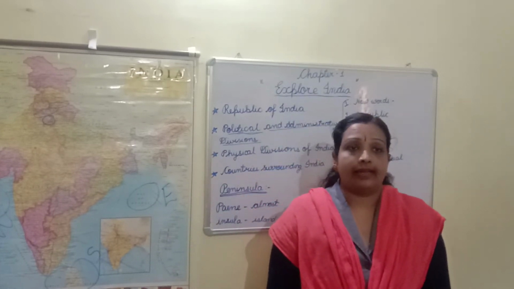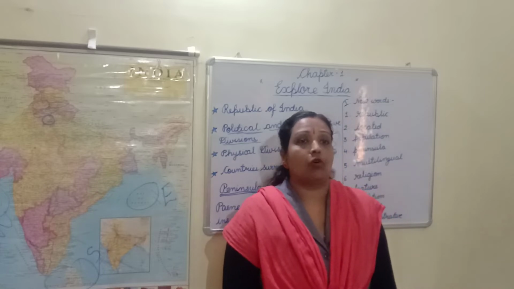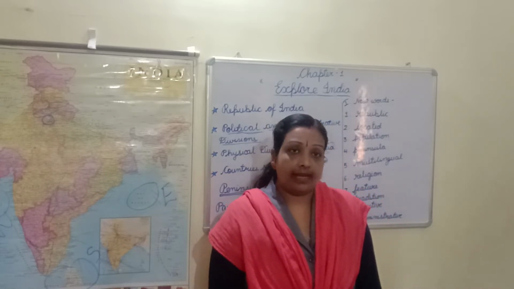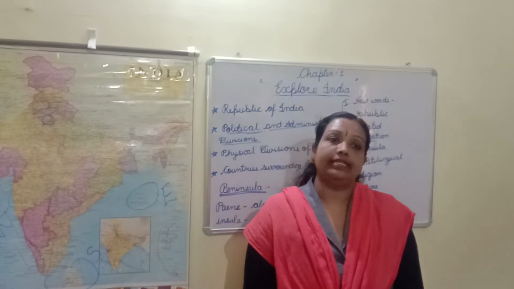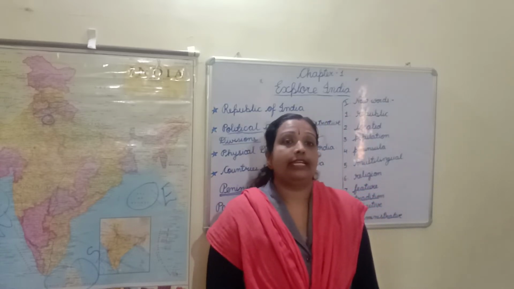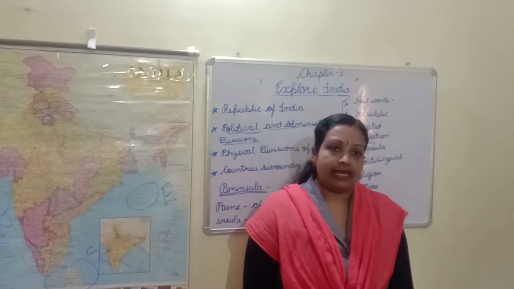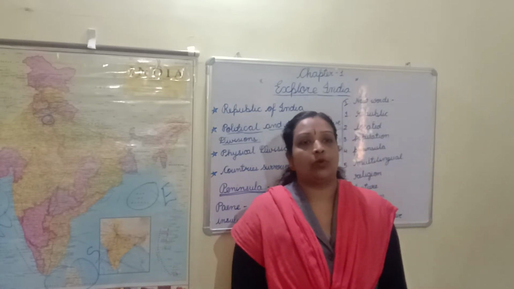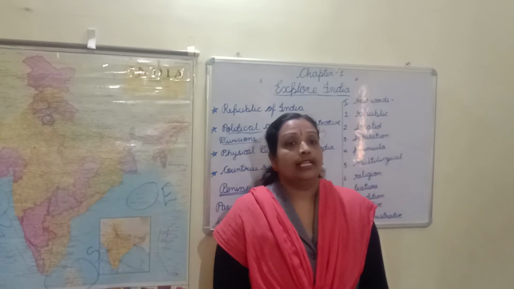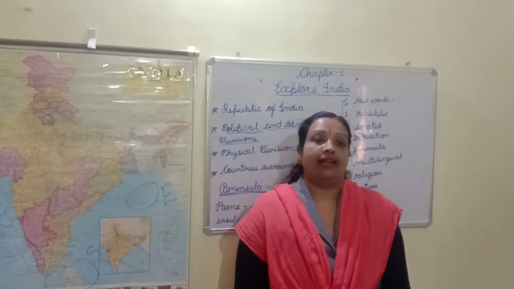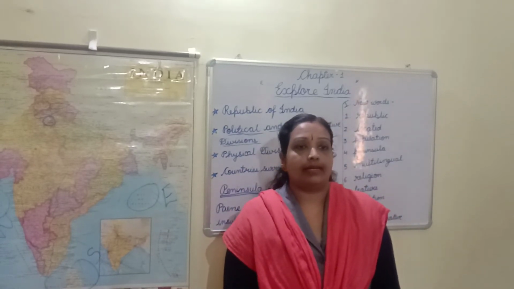Punjab and Haryana are the 2 states of India having common capital Chandigarh. India has been divided into 28 states and 8 union territories. The largest state of India is Rajasthan. Smallest state is Goa. I hope you understand what I taught.